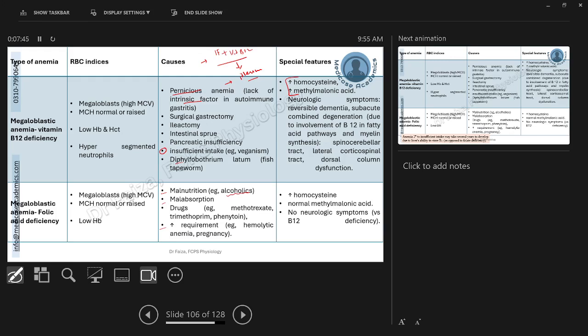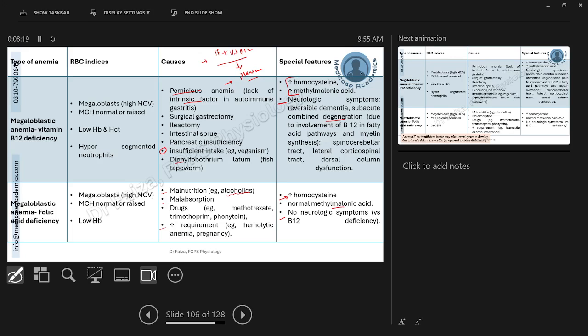While if we look at the folic acid deficiency anemia, only homocysteine will be raised, whereas methylmalonic acid levels would be normal. Another distinguishing feature between these two types of anemias is the presence of neurological symptoms in vitamin B12 deficiency anemia and no neurological symptoms in the folic acid deficiency anemia. These neurological symptoms are because of the degeneration of the neurons in the absence of vitamin B12 required for the appropriate myelination and action potential conduction.